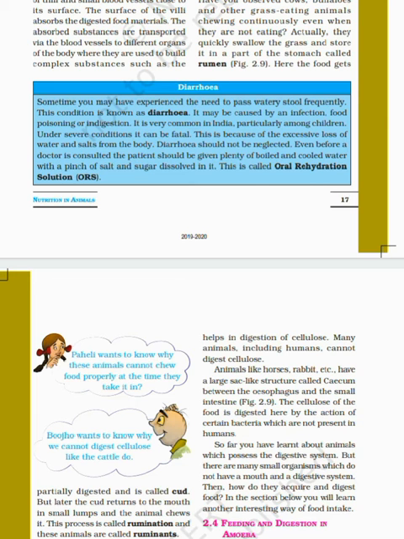Another process of the digestive system is ingestion. What is ingestion? The process of taking food into the body is called ingestion. After ingestion, digestion occurs. What is digestion? The breakdown of complex components of food into simpler substances is called digestion. Partial digestion takes place in the stomach, and complete digestion takes place in the intestine.